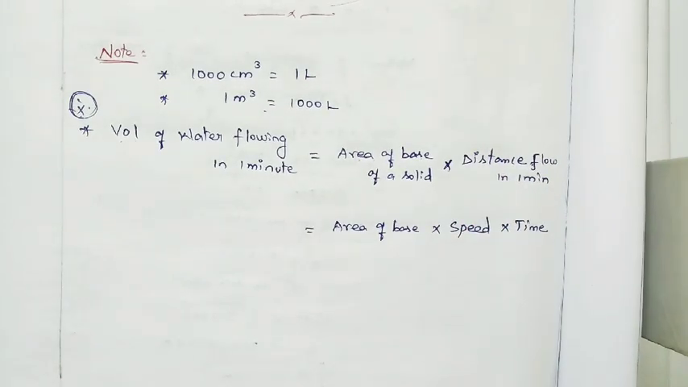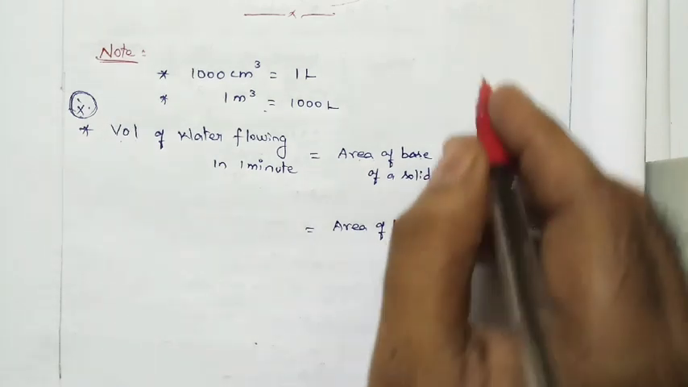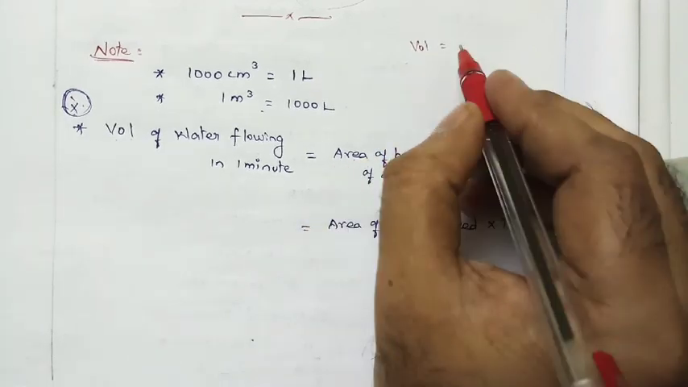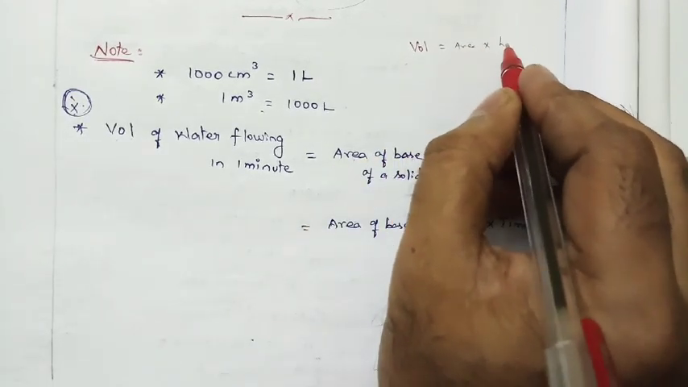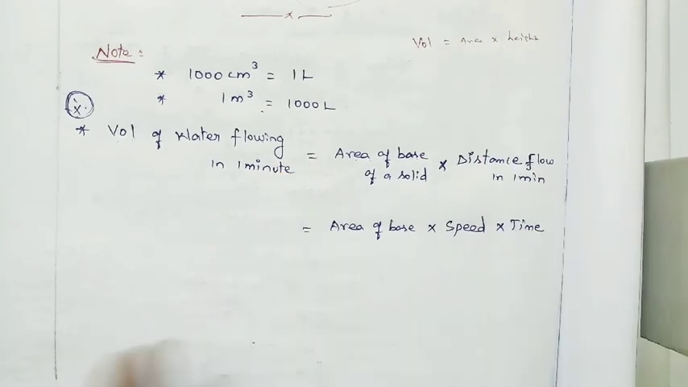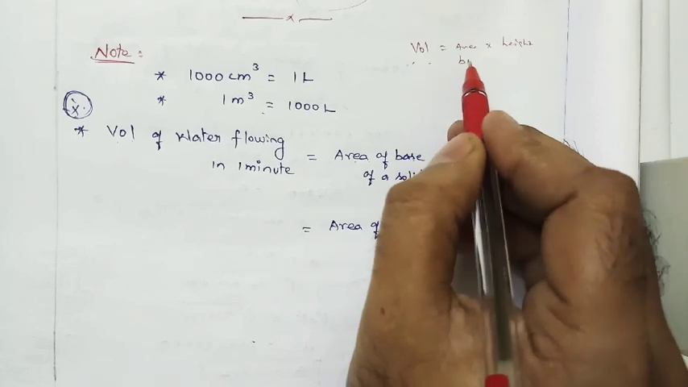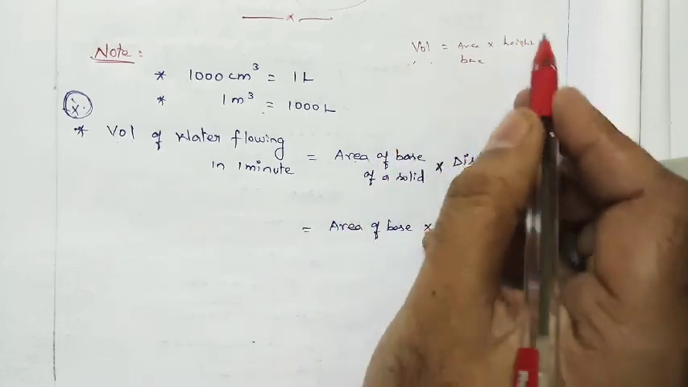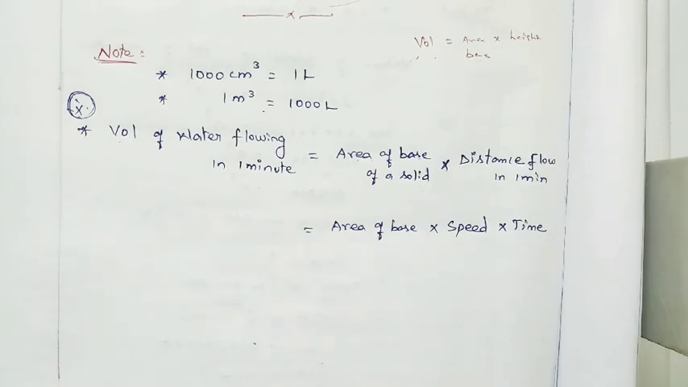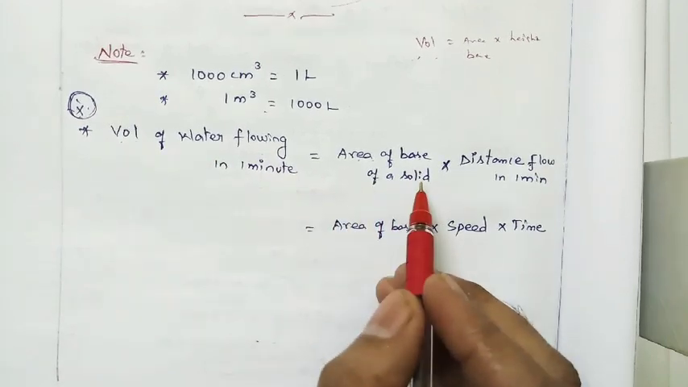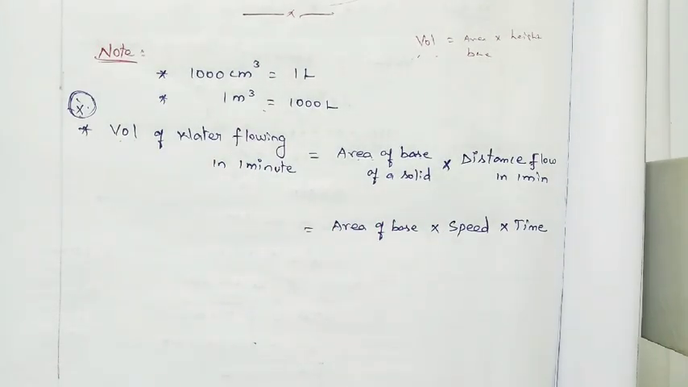Before that, what is the usual formula of volume of a solid? Volume of any solid is equal to area of base into height. I'm explaining how the formula came. Here we don't know the height of the solid, because water is flowing in a pipe, so we can't say what length of water has been flowing.